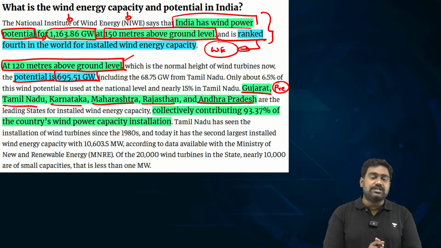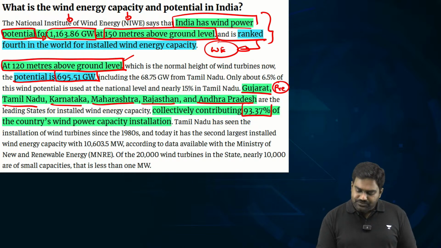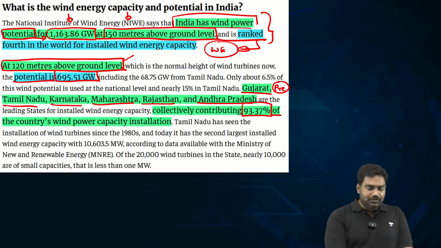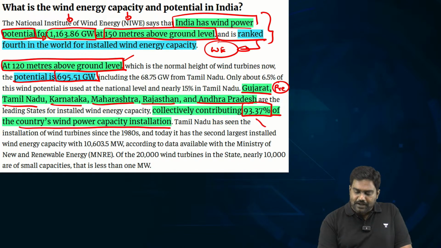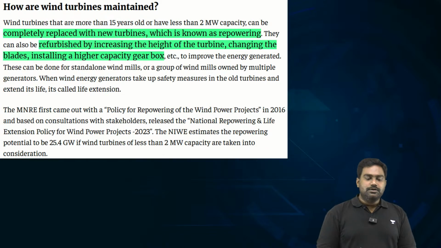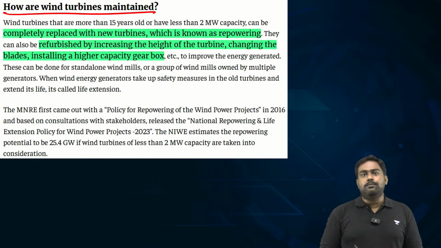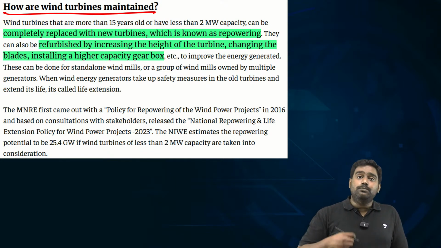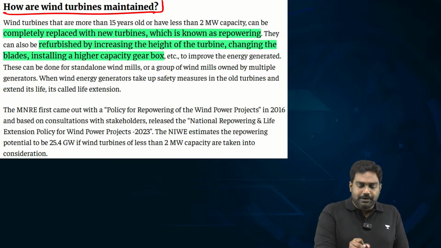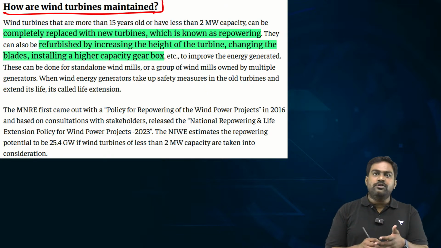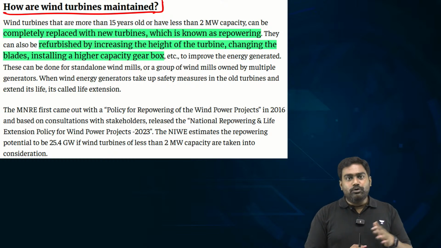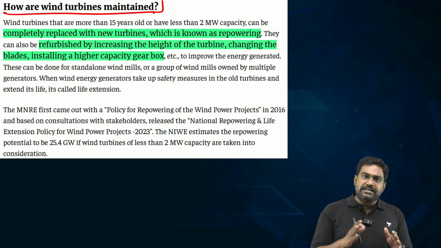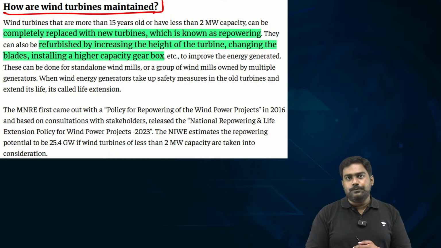These 6 states collectively contribute 93.37% of the total installed capacity of wind power in the country. Another important fact for your prelims. So, these wind turbines which get old, they need to be maintained, just like any equipment, right? I'm sure you maintain your bikes, your cars, you replace the spare parts, you try to refurbish them. Similarly, wind turbines also require maintenance and upgradation.